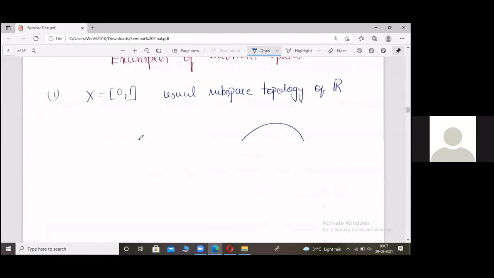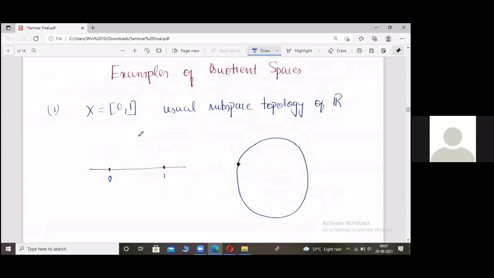Now we'll see some first-hand examples of quotient spaces. Let us construct some and see what happens. Now we consider X with the usual subspace topology of R. So this is basically the closed interval [0, 1]. Now, if we consider this as a wire and we bend it and join the endpoints together here, then in some sense we get a circle, right?